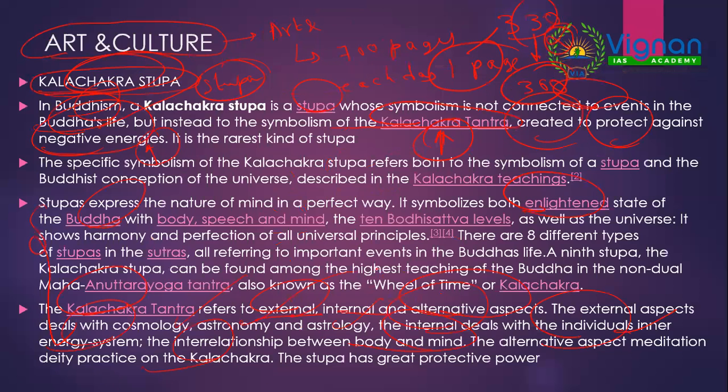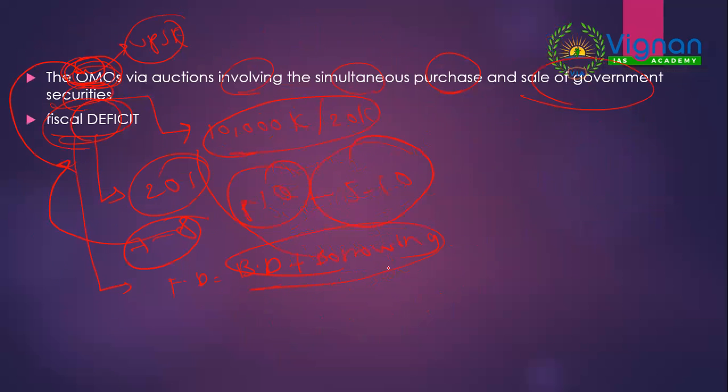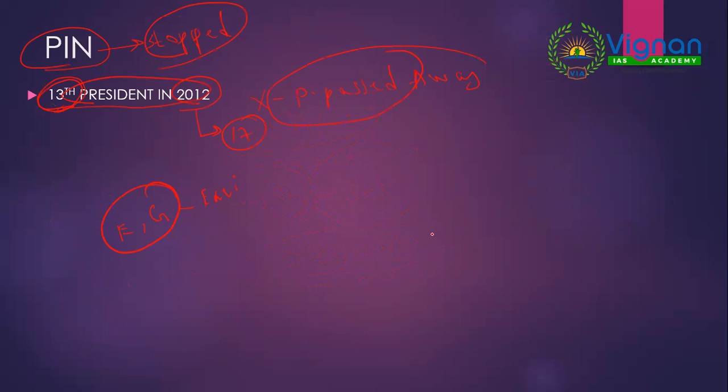Because this is how a newspaper or anything should be read from a current affairs perspective for UPSC. At Vignan IAS, we'll be doing this. We'll be giving you 2 pages of current affairs PDF every day.